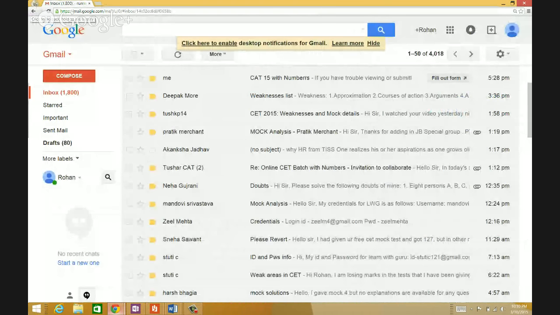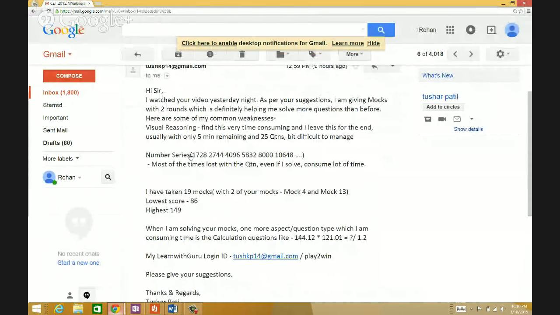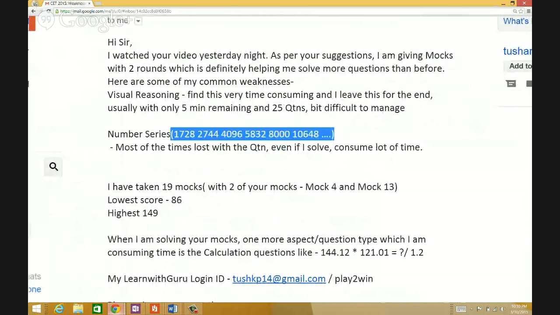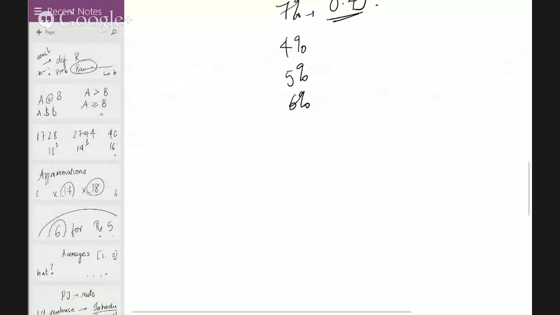Tushar, I've catered to a doubt of number series. They're all cubes: 12 cube, 14 cube, 16 cube, 18 cube, 20 cube, 22 cube. Most of the time is lost with such questions, even if it consumes a lot of time. Don't worry, just refer to number series. Google it up. By next year, thankfully, I'm going to have my website with information and questions, and the first thing I want to upload there is number series. It's pretty ordinary if you think carefully.